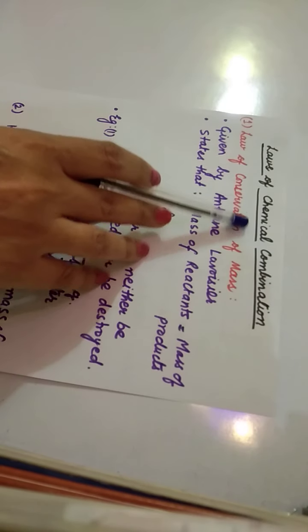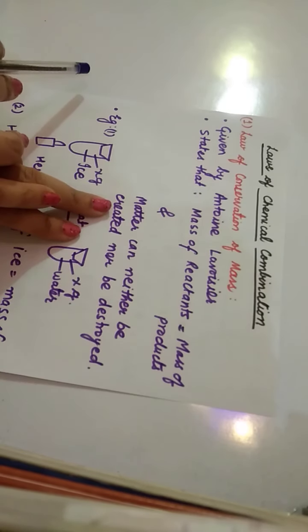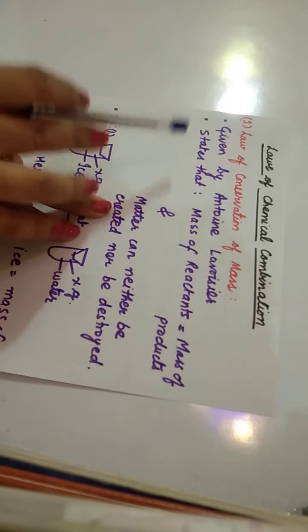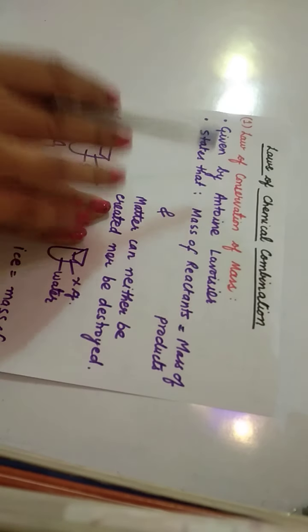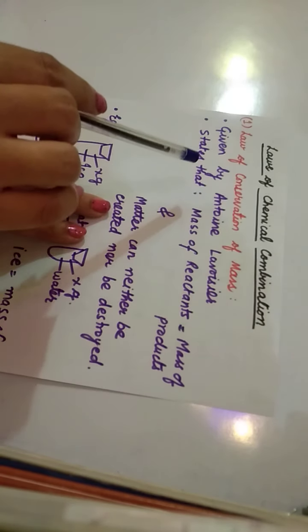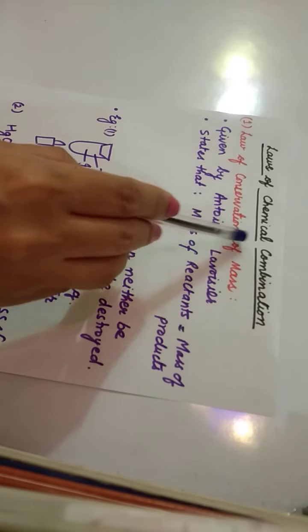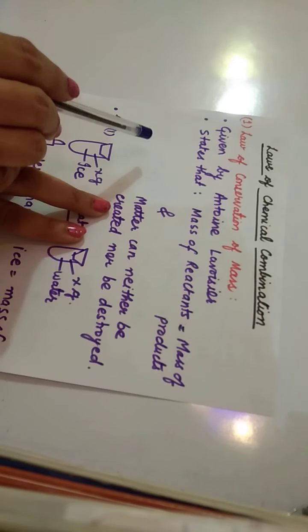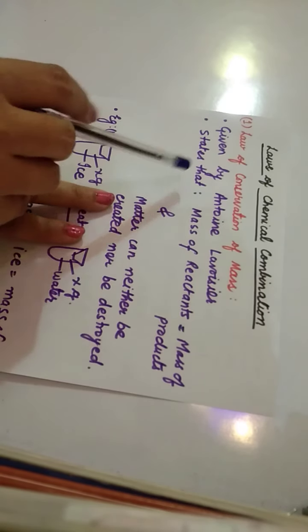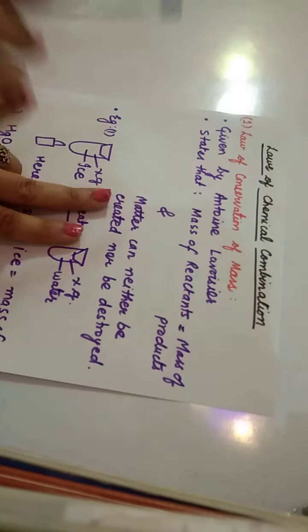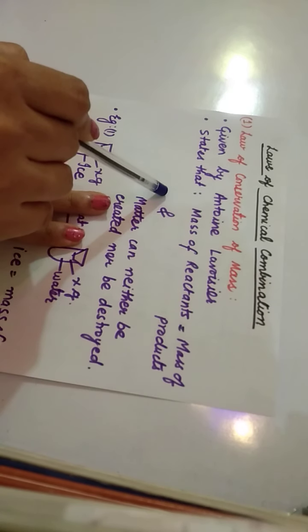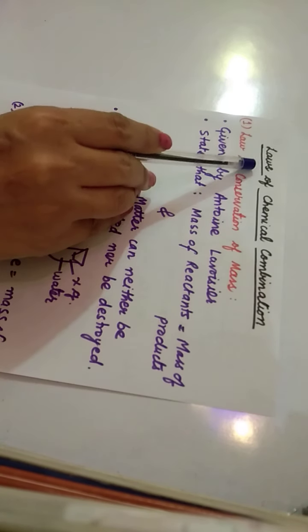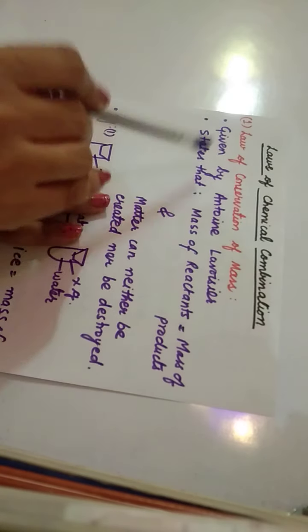As in 11th we are doing the first chapter, some basic concepts of chemistry. So in that today we will be studying about the laws of chemical combination. Generally, elements combine to form compounds. When elements combine to form compounds, during their combination some laws are being followed, and all those laws we are going to study under this heading, laws of chemical combination.